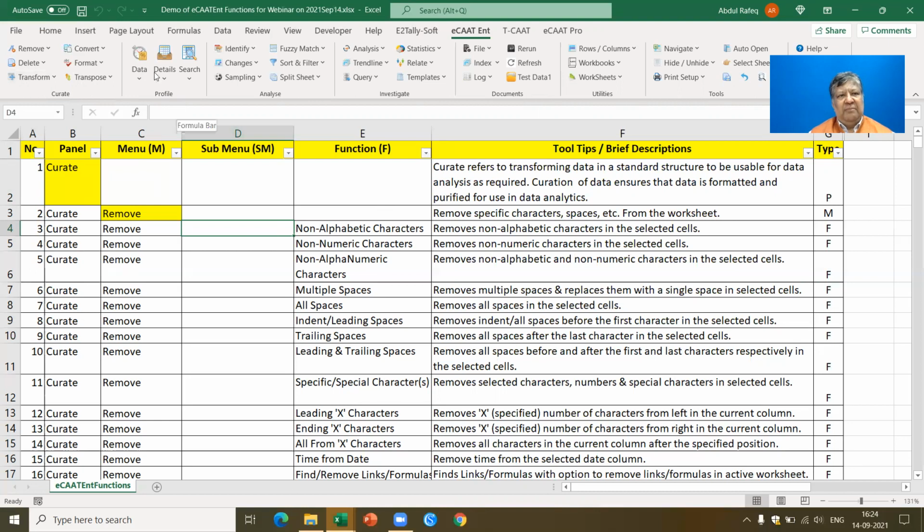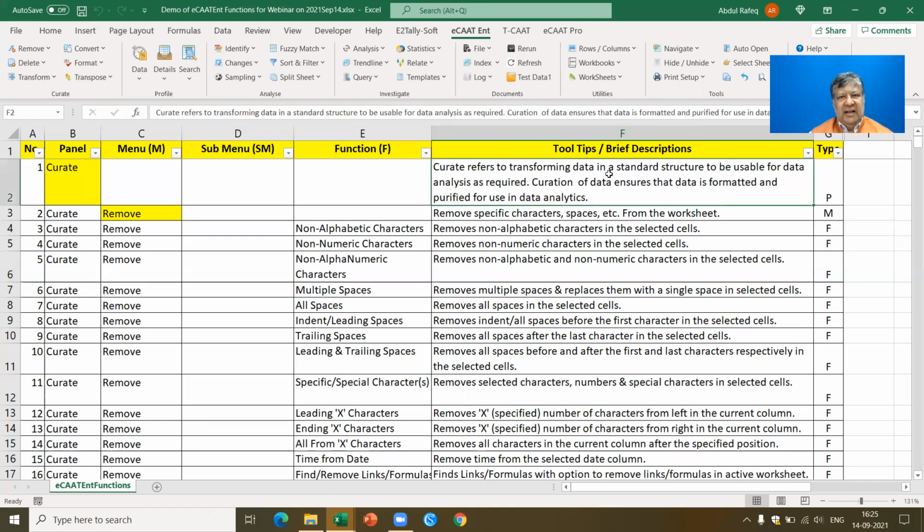Now, profile is where you get an overall perspective of the data. Analyze is where you perform analysis of the data to get a deeper understanding of it. Investigate is where you investigate specific aspects of the data to understand the nuances of the exceptions or non-conformances, or to identify the exceptions and irregularities. Documentation is where you maintain the documentation. Not only you, the software itself maintains the documentation. For example, we have something called the index file. I'll show you these functions a little later. You also have sample data available, which you can use for performing the analysis. Then you have utilities and tools. This gives you a quick synopsis of the type of functions available in ECAT.